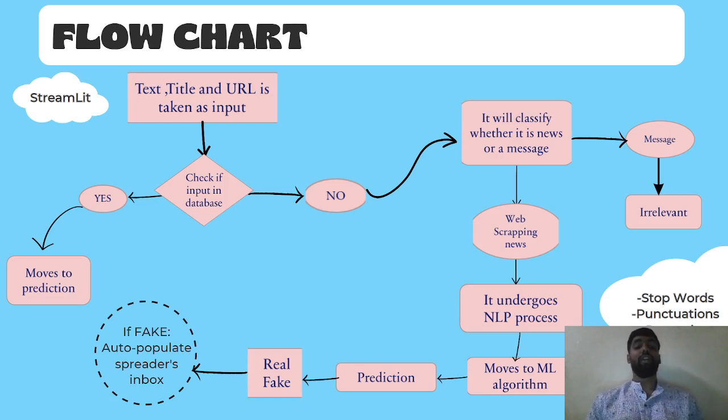Now, basically, I am using Streamlit for the front end, where a text title, that is a heading, or the content or the URL will be given as the input to the prototype. It will check whether it is present in the database or not. If yes, it will predict whether it is fake or not. If no, it undergoes the next step, that is classifying whether the given text is news or not.